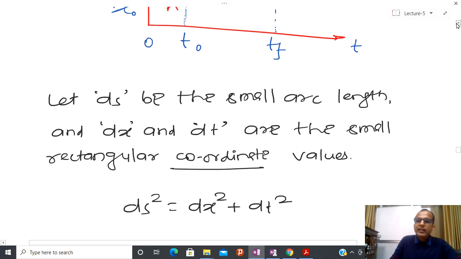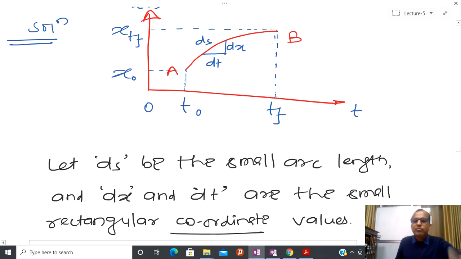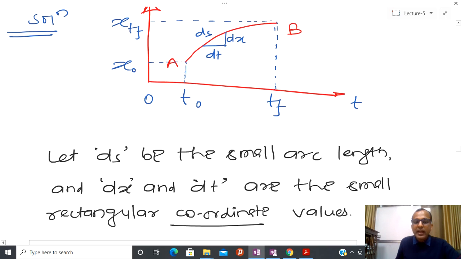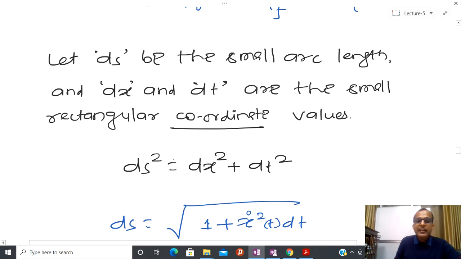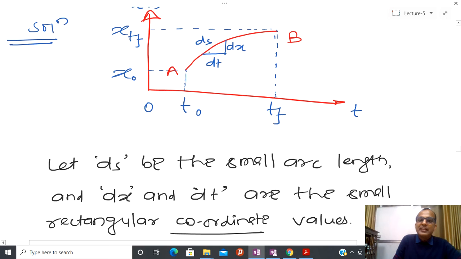So what I am going to assume is that this is delta x, this is the arc length, and here this is dx and this is dt. Here t is not time, I am assuming that this is some kind of arbitrary variable. And after that, dx square plus dt square, from this particular triangle one can see, I am assuming that this is very small.